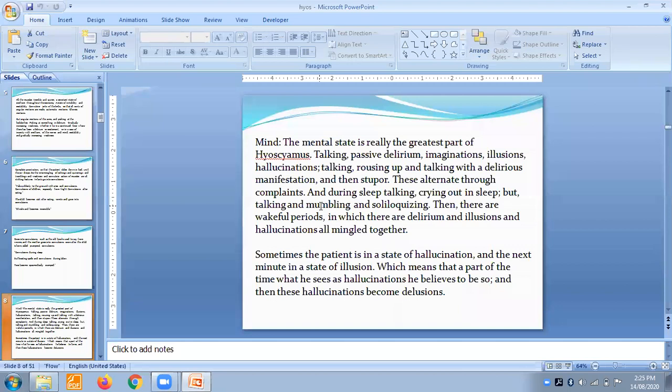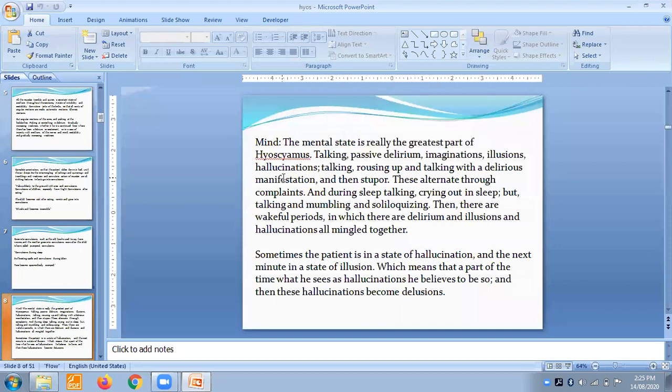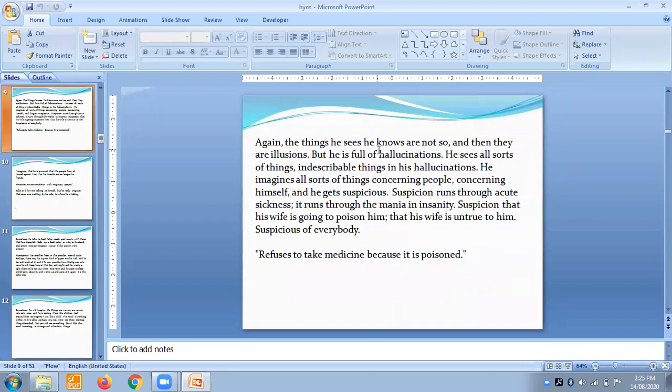Sometimes the patient is in a state of hallucination, and then the next minute there is a state of illusion, which means that the part of time where he sees a hallucination, he believes it to be so. Then the hallucinations become delusions. First hallucination comes up, then illusion comes up, and then it gets converted into delusion. Then again the things he sees, he knows are not so, then they are illusions.